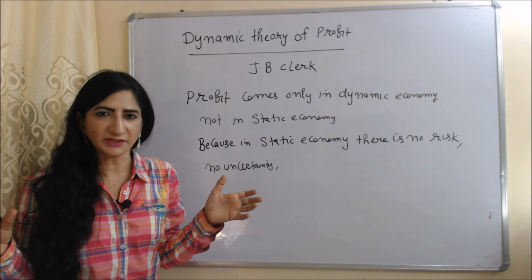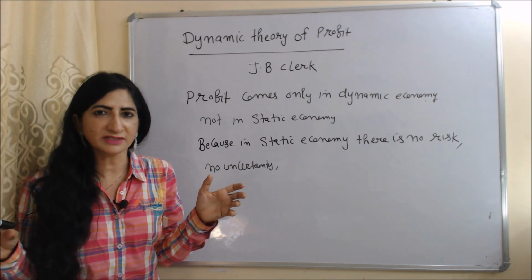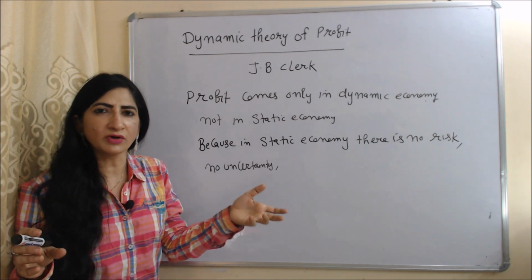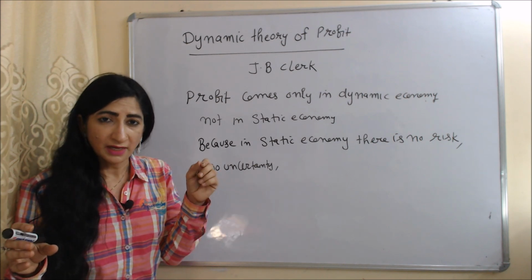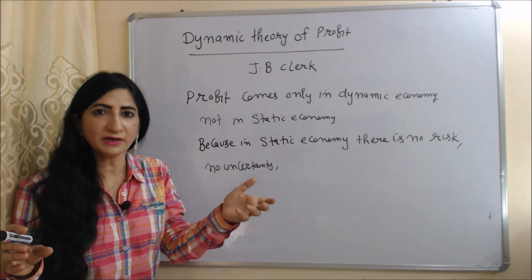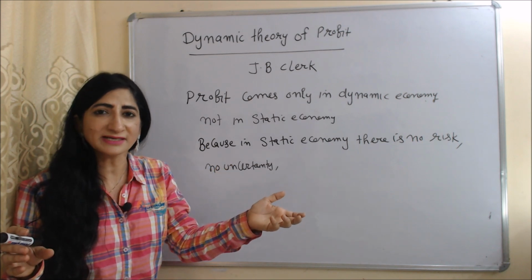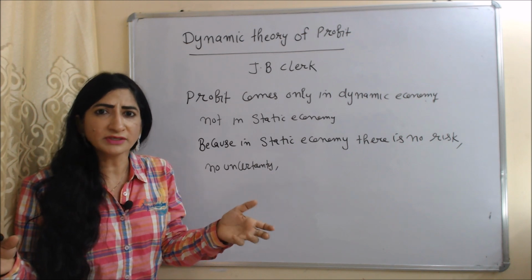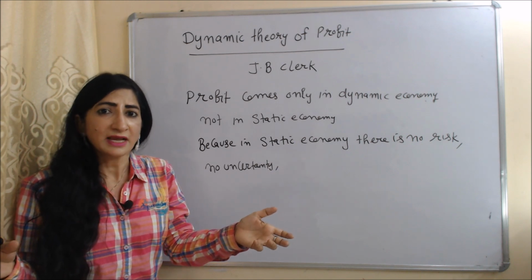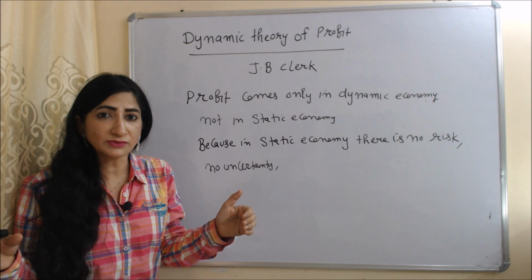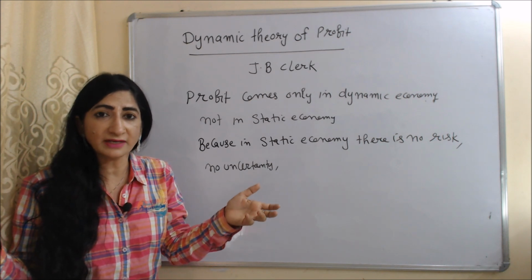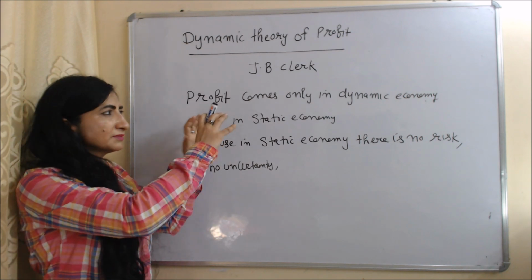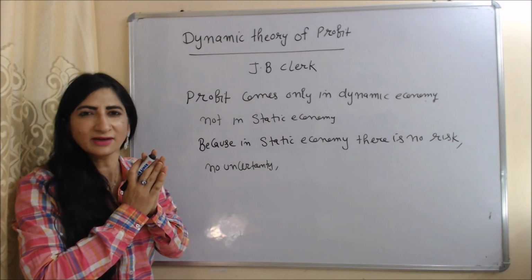Next is the dynamic theory of profit. This theory is given by J.B. Clark. According to this theory, profit comes only in a dynamic economy, not in a static economy. But why not in a static economy? Because in a static economy, there is no risk, no uncertainty. And it is impossible for a business to generate a profit without bearing uncertainty or taking risk. That's why, according to this theory, profit comes only in a dynamic economy.